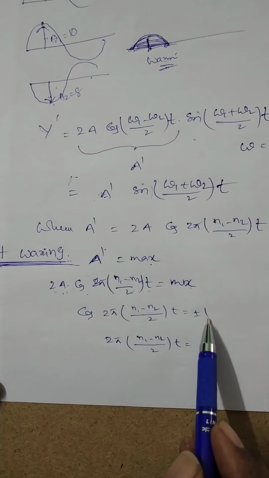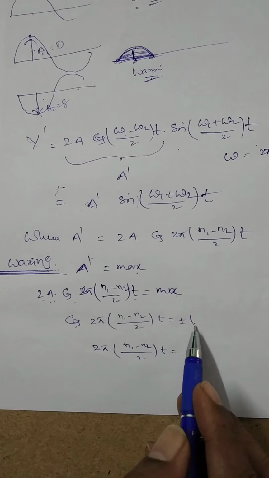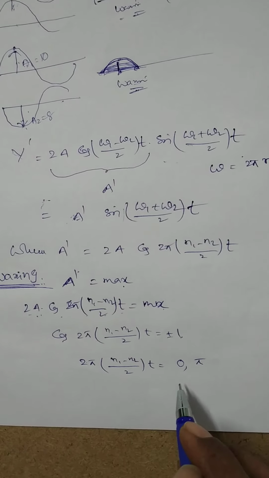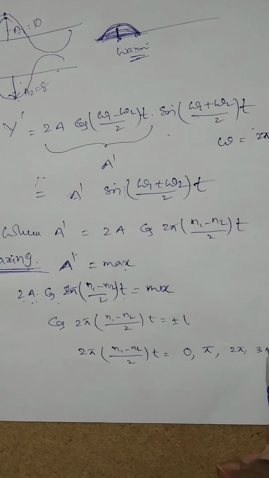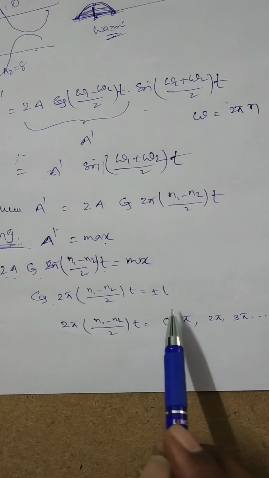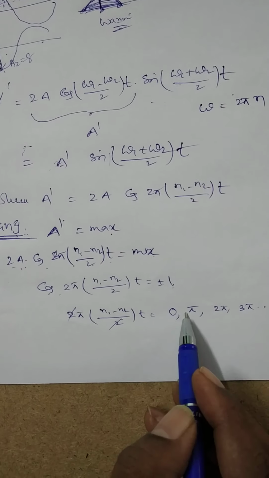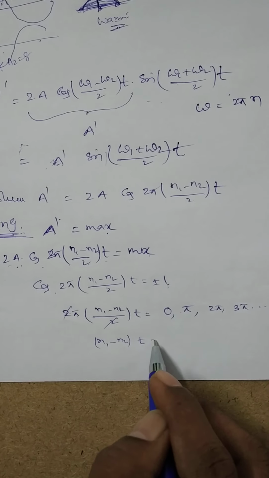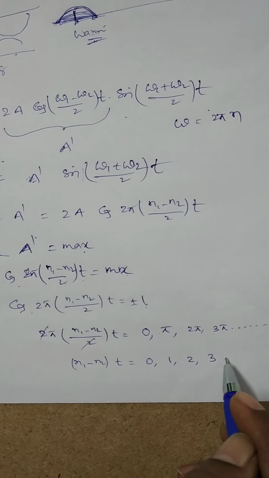So then 2 pi into (n1 minus n2)/2 into t is equal to... cos of this value is equal to 1 means cos 0 is equal to 1. Minus 1 means cos 180 is equal to minus 1. So 0, pi, 2 pi, 3 pi and so on. At all these points the value of the cos function will be maximum. Here 2 cancels, pi also cancels, therefore (n1 minus n2) into t is equal to 0, 1, 2, 3 and so on.